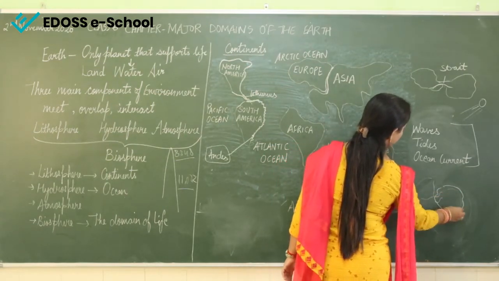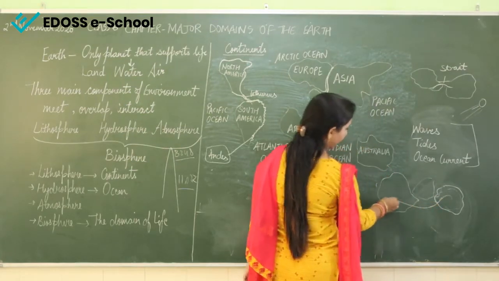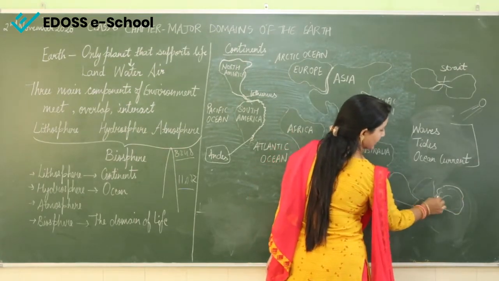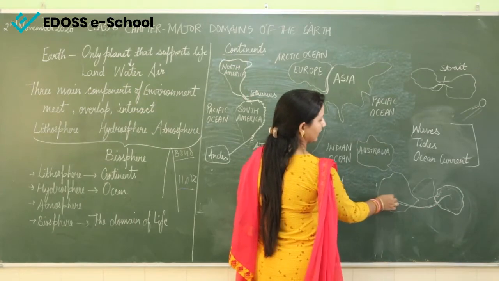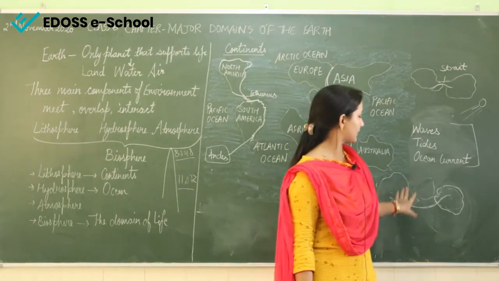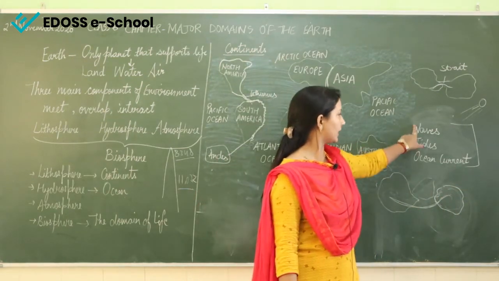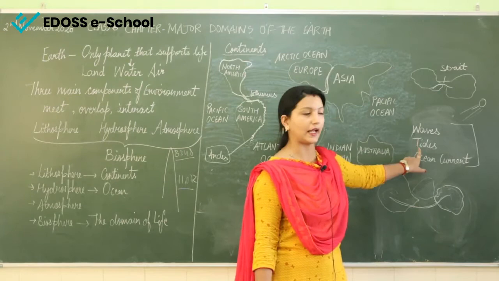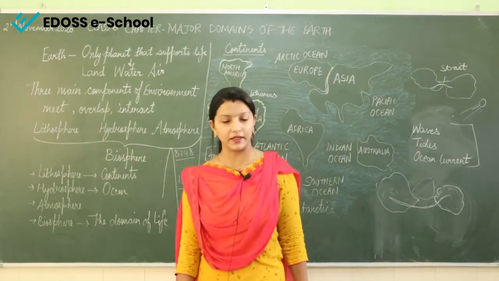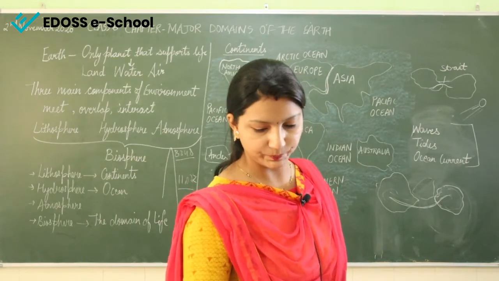So when a large amount of water is displaced from here to here, means the water which was here came to the other side, the other ocean, this is because of ocean currents. So the movement of the water is in three forms: waves, tides and ocean currents. You will read about ocean currents in your further classes also.